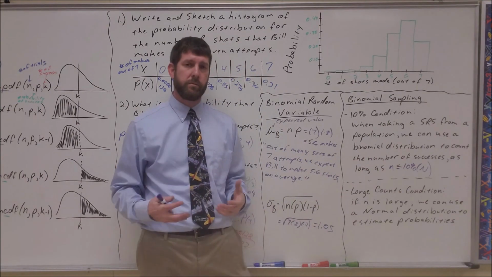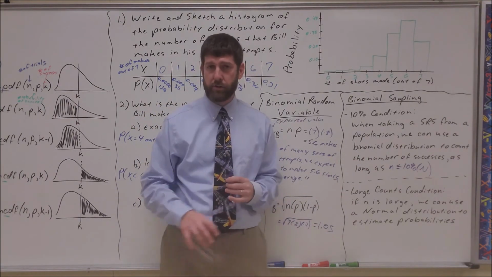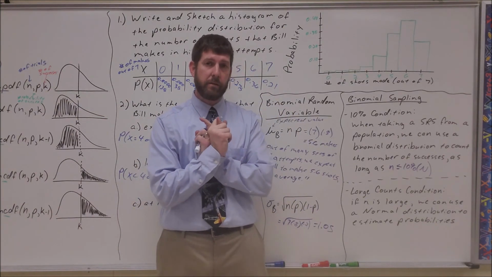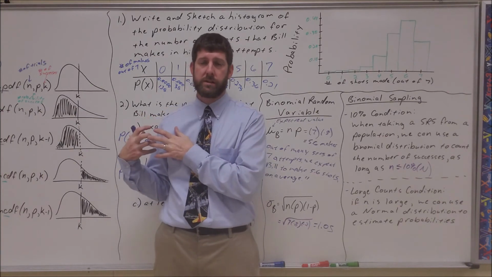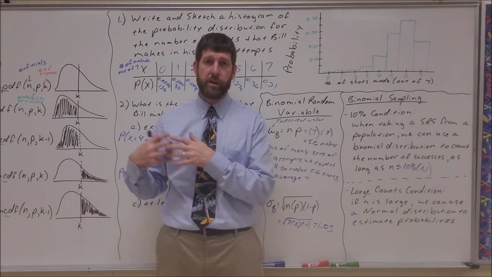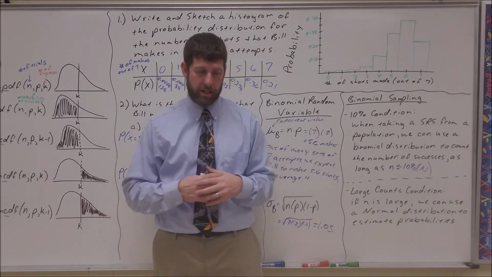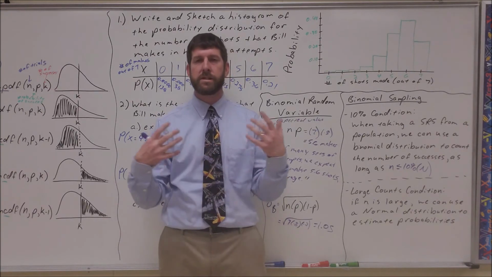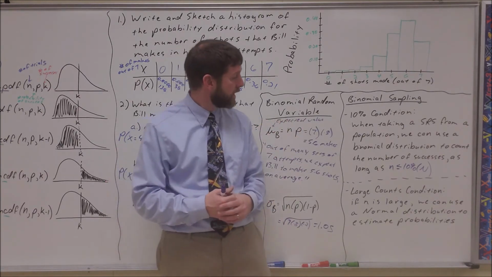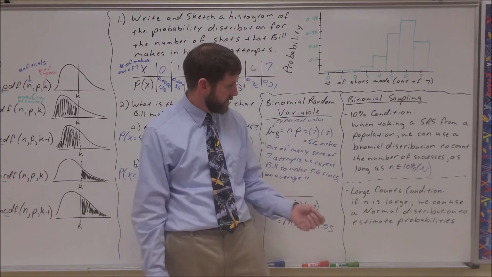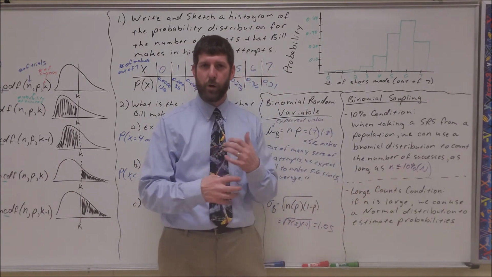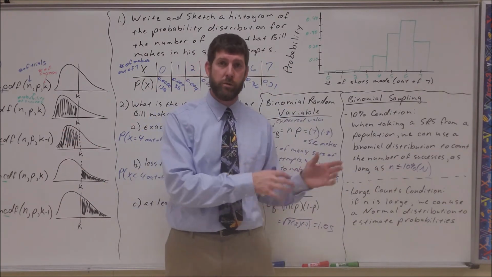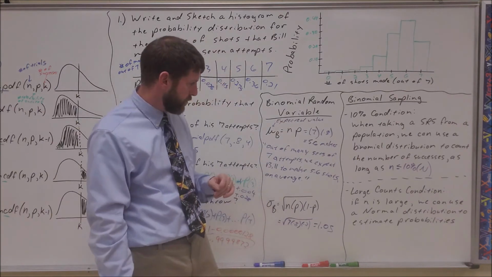But we don't want our sample to be too big, because then what we start getting into is, what did binomials say? Binomials said we needed to be binary and we needed to be independent. So for us to feel real good, like we talked about in the transformations lesson that we did the other day, we need that independence between the groups so we can start doing some of these calculations, like combining standard deviations and things like that. This 10% condition helps us to keep that independence, but we'll talk more about that when we get into how to use this from a proportion standpoint.